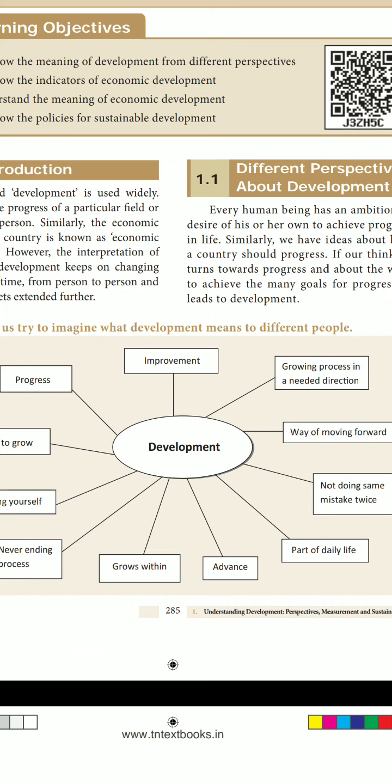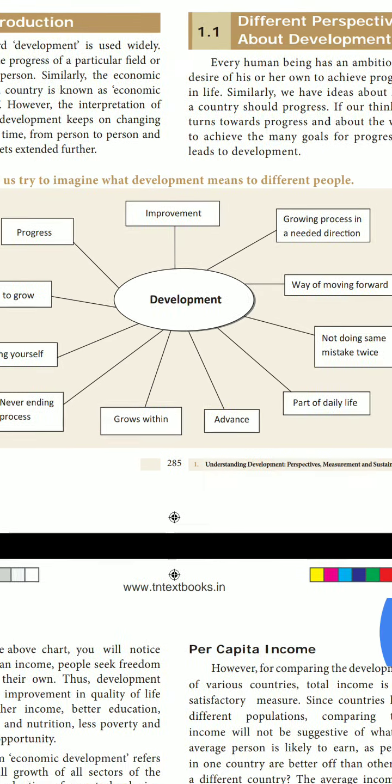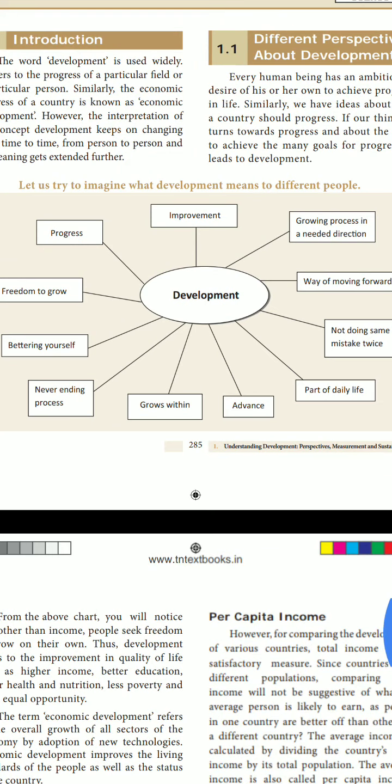So, what are the indicators of development? This is very, very important. Please listen. There is one question also. What are the different indicators of development? First, improvement. Next, growing process in a needed direction.